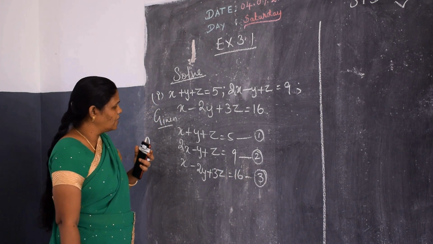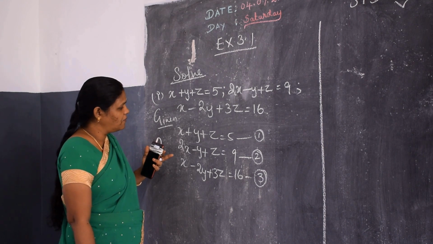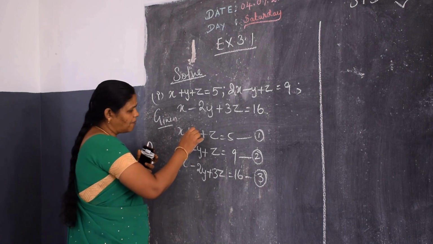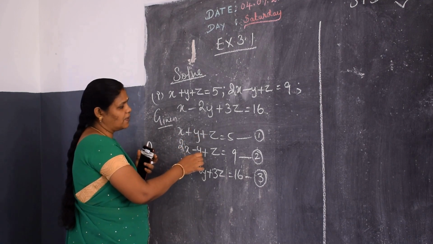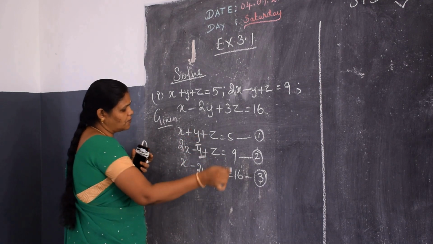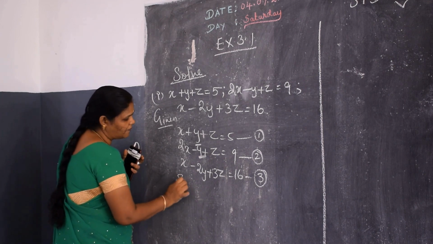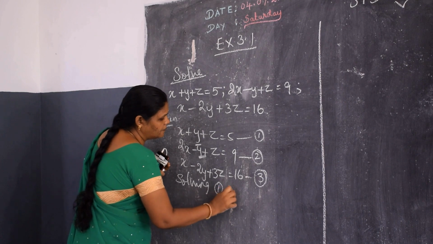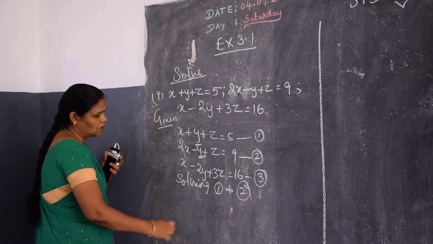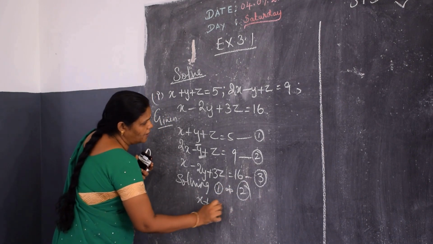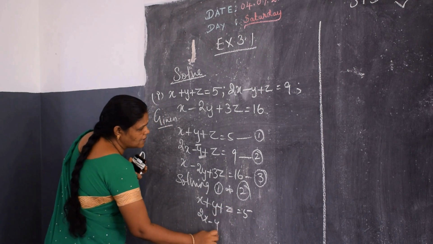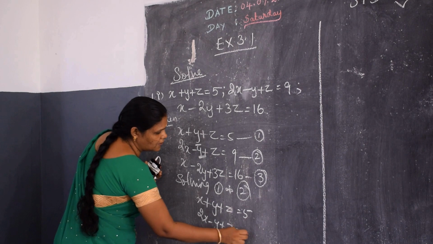First we are going to use the elimination method as I said before. First we will see the first two equations. Here plus y and here minus y. So I am going to solve the first two equations. Solving 1 and 2: x plus y plus z is equal to 5, 2x minus y plus z is equal to 9.